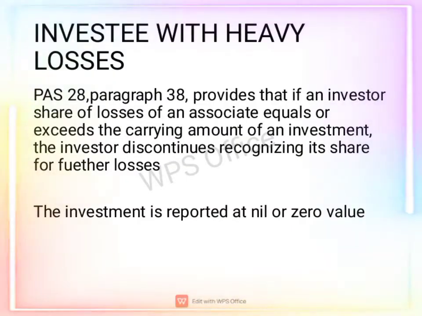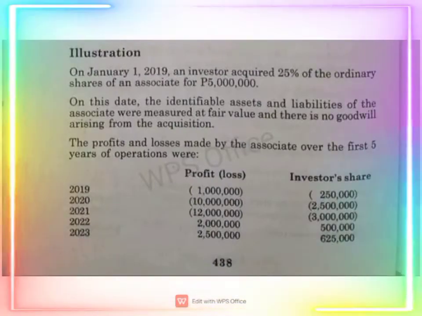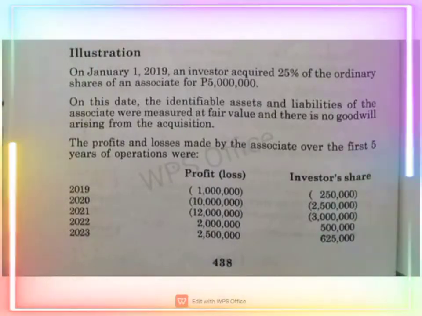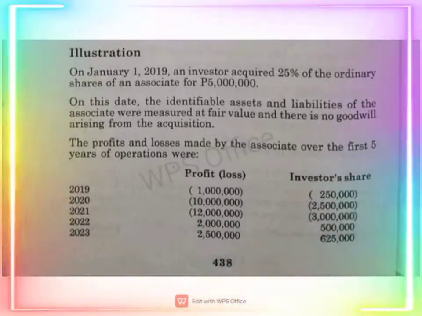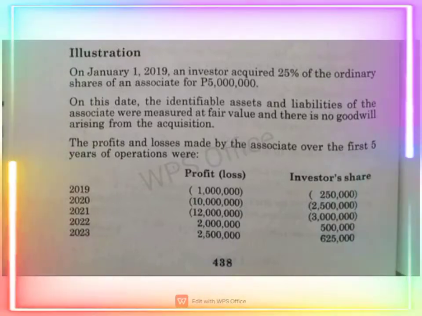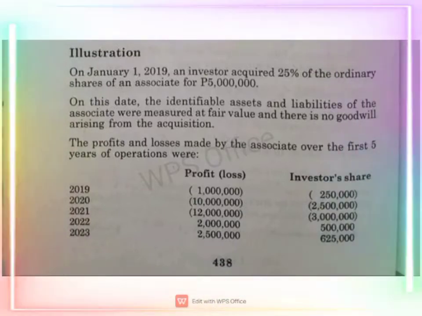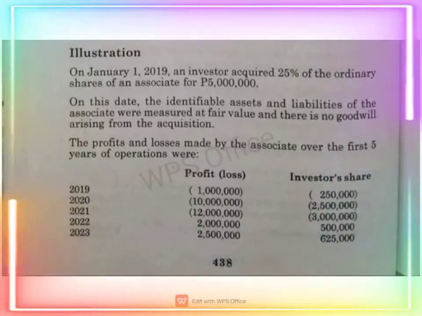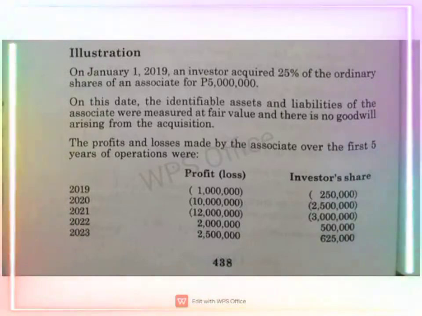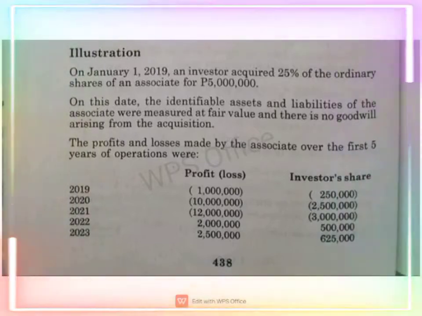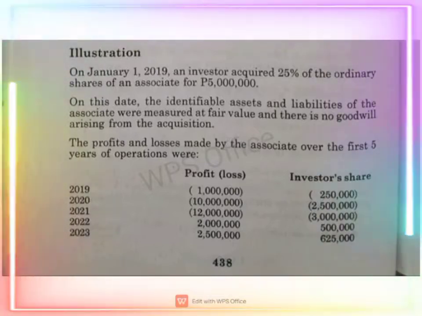Investee with heavy losses. Based on the given example, your acquisition cost is 5 million, so that is your investment in associate balance. But then, for 3 consecutive years the company has heavy losses, and those losses are greater than your investment balance. Let's say, in the first year, you have a share in loss of 250,000. So, at the end of the first year, your investment balance is only 4,750,000.